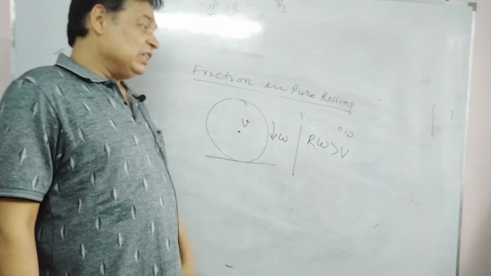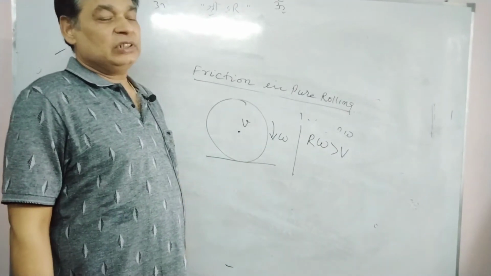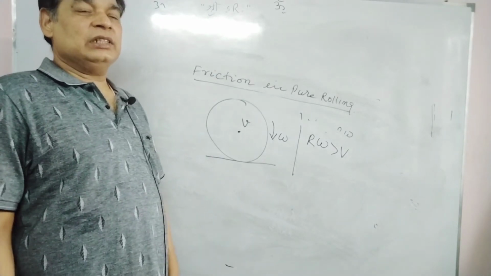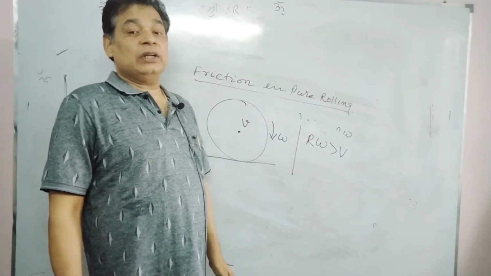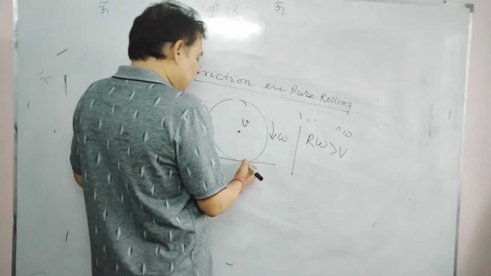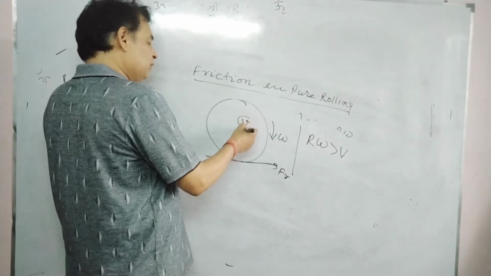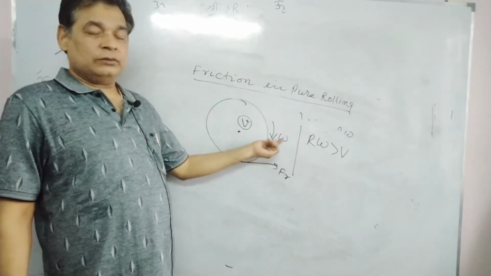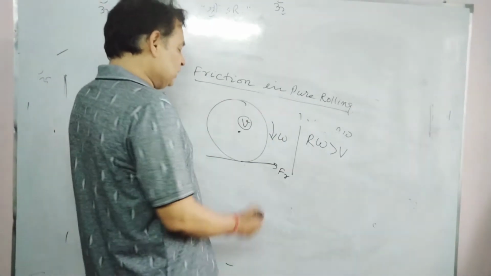Friction should decrease this omega because r omega is greater than v. But the desire of friction is to make v equal to r omega. So the greater should be decreased, and the lesser quantity should be increased. That's why friction will act in this forward direction, because v will be increased, and by applying opposite torque it can decrease this omega. So friction will be in the forward direction.